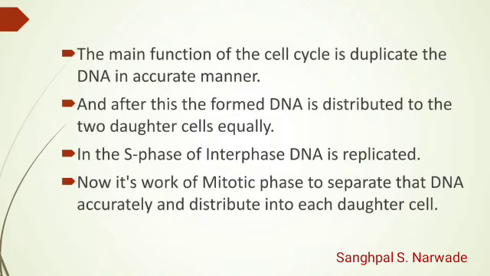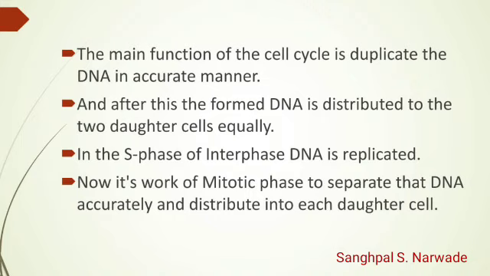This is very important, because during the M phase or mitotic phase, that accurately duplicated DNA is distributed to each daughter cell. So that's why the accurate duplication is very important.